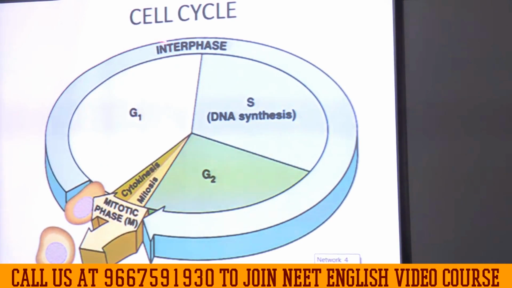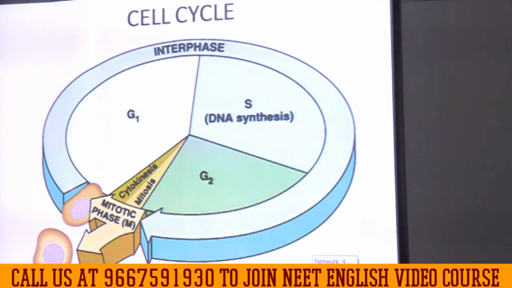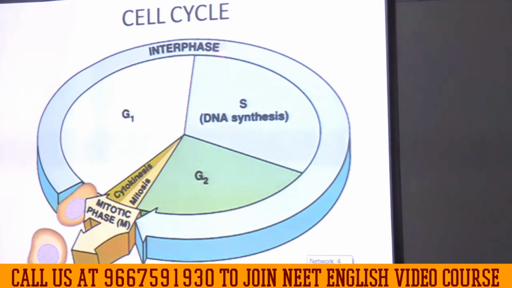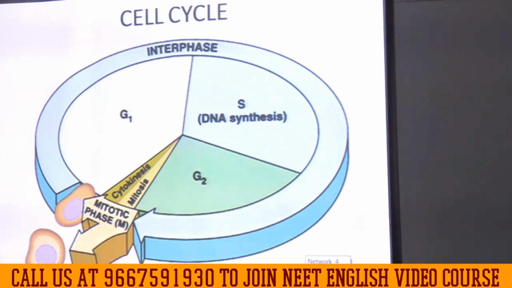So I am dividing the cell cycle into two parts. One is called the interphase, where the cell is actually not dividing, but maybe preparing to divide. It is very important to understand the nuances that I am trying to tell you.